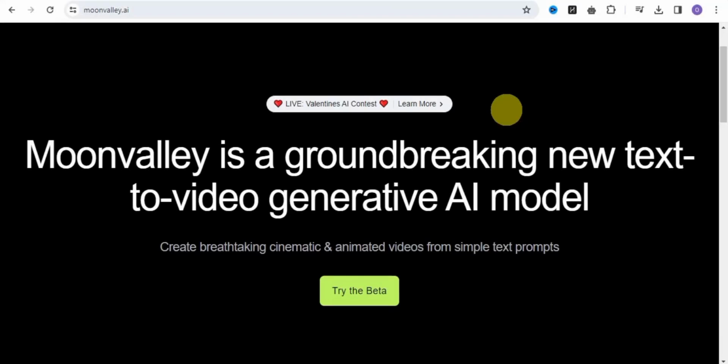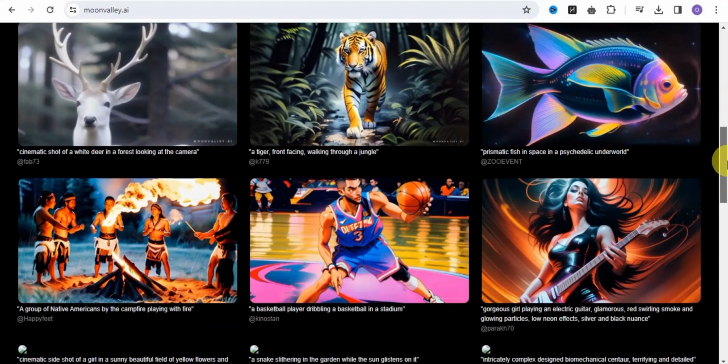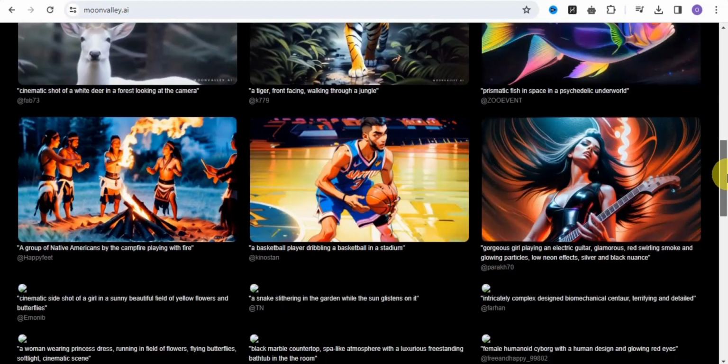Moonvalley.ai is a groundbreaking new text-to-video generative AI model whereby you can easily create breathtaking cinematic and animated videos from simple text prompts. You can easily generate videos that look exactly like this right here.